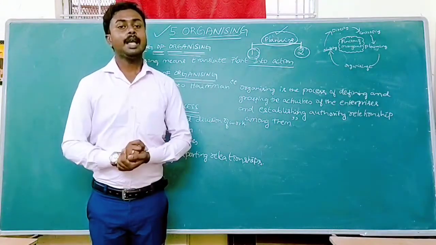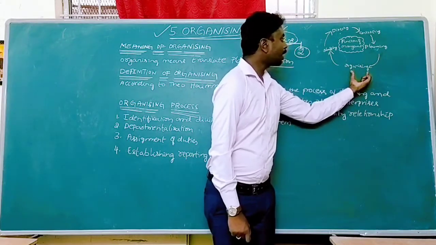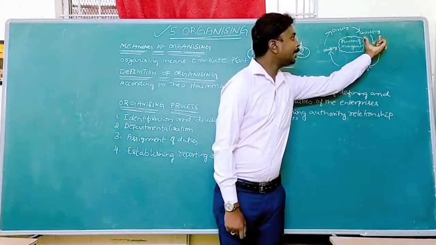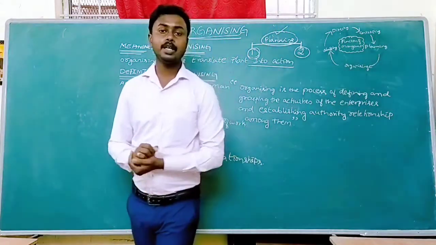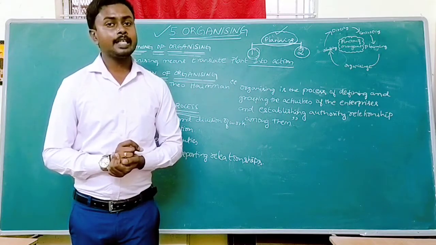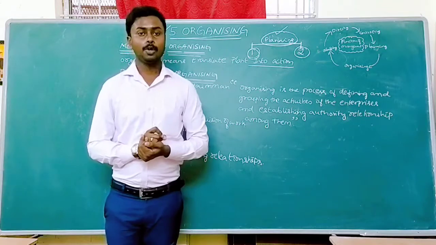In management, we have the 5 functions. What are they? First one, planning. Second one, organizing. Third one, staffing. Fourth one, directing. Fifth one, controlling. In the last class, I already explained the planning chapter. What is planning? Planning is deciding in advance what to do, how to do, and who is to do.